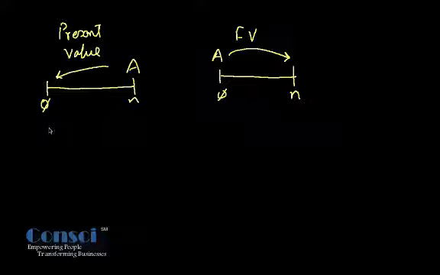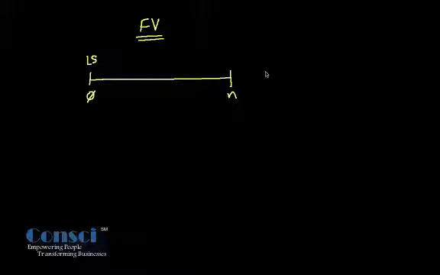So let us take some examples. Let us begin with future value of money. Now let us say on the timeline I invest a lump sum value at the beginning of the time period.